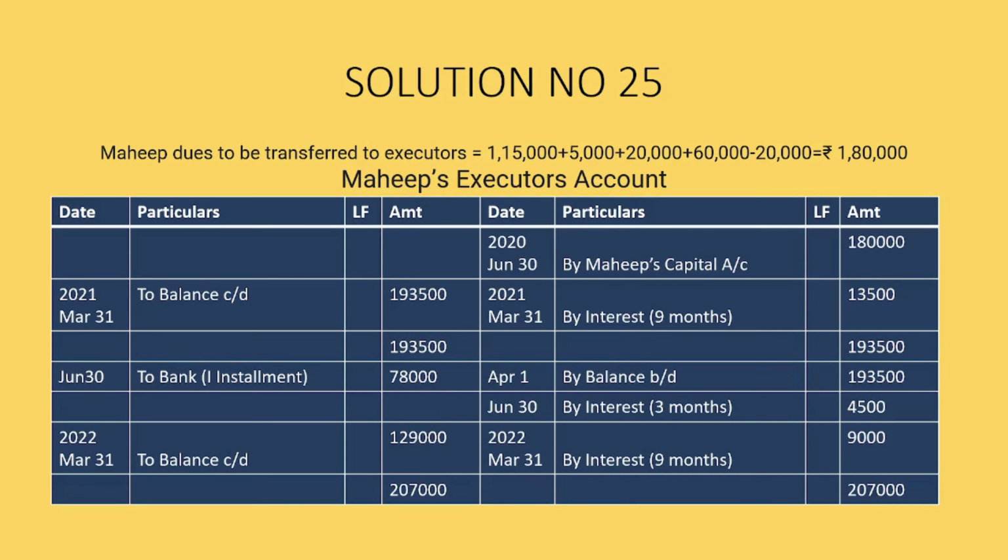Now, Mahib's dues that were transferred to the executor was 1,15,000 plus 5,000 plus 20,000 plus 60,000 minus 20,000, that is 1,80,000. So, by Mahib's account on 30 June 2020 will be 1,80,000. On March 31st, 2021, by interest of 9 months will be 13,500 to balance 1,93,500. Now next, this amount gets carried on to the next year, that is on 1st of April, by balance B by D.